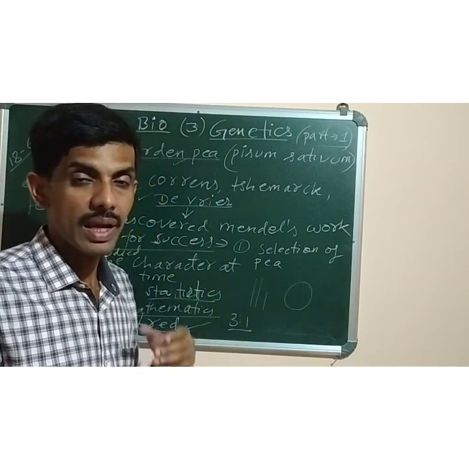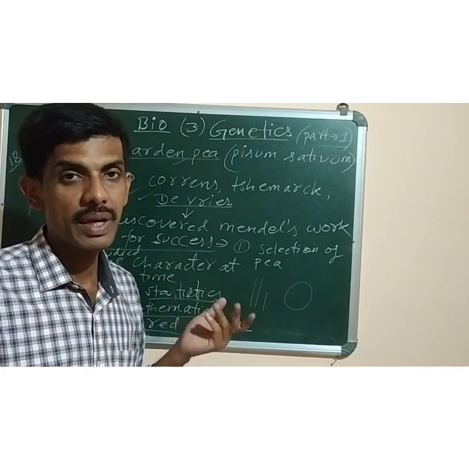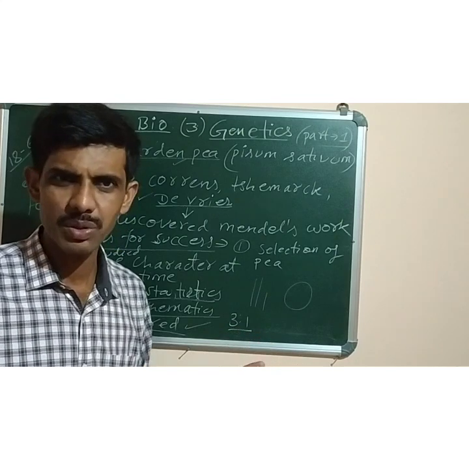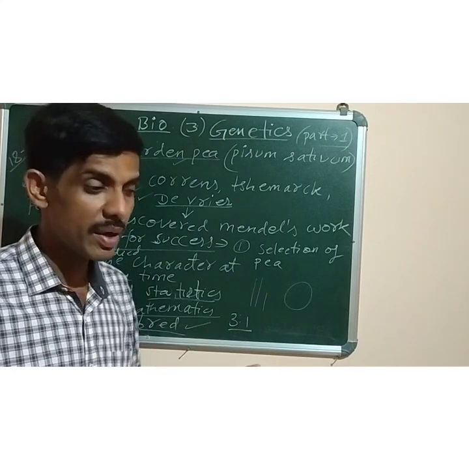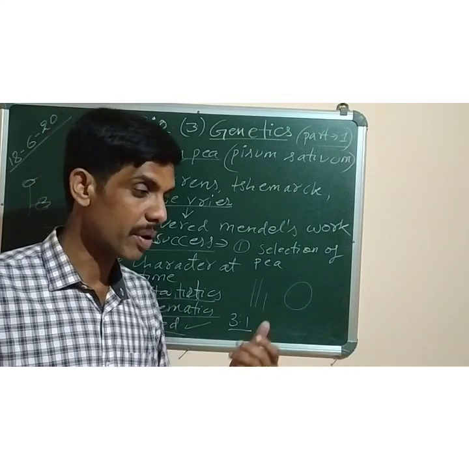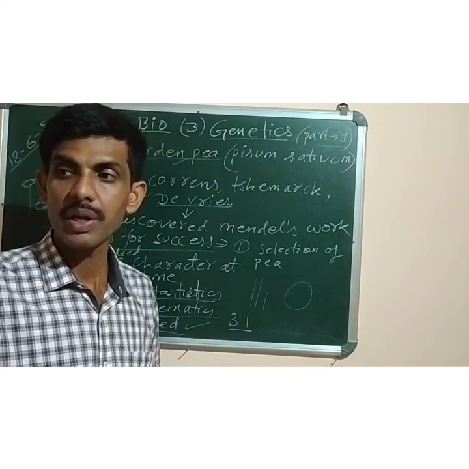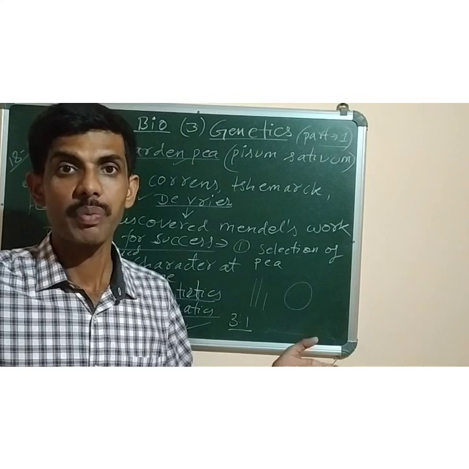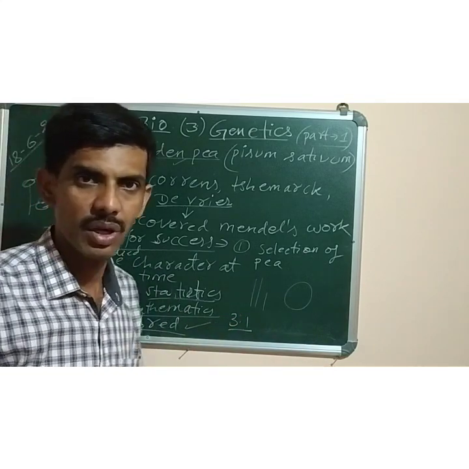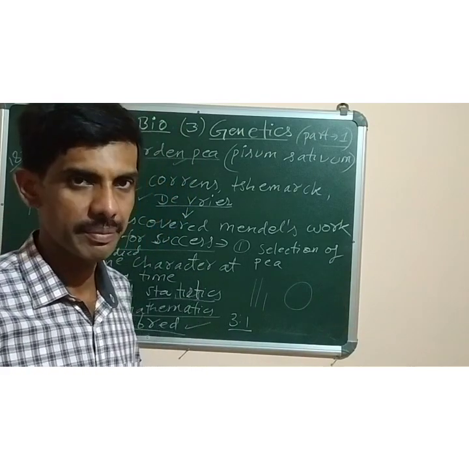Then the next one is that the garden pea plant can be easily cultivated. It does not need a large amount of space to grow. Even in the kitchen garden we can grow the pea seeds, and even in pots. So no large space or big plots are needed for cultivation of the pea plant. It's not a big tree, as you know, isn't it?